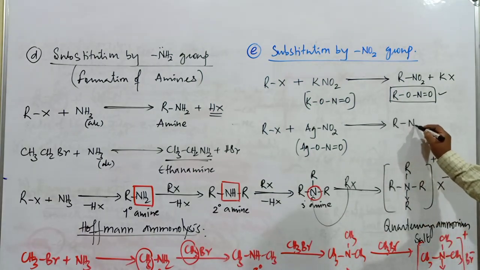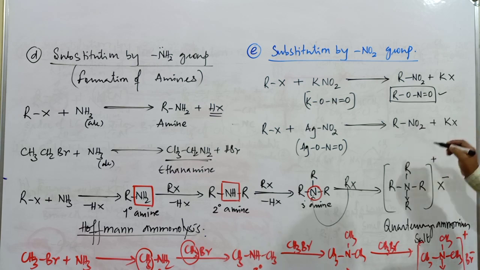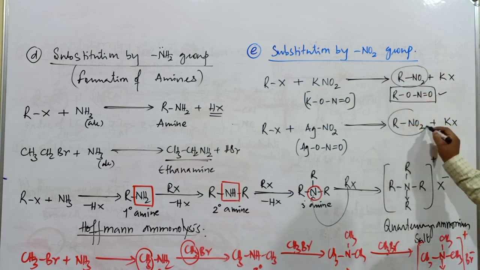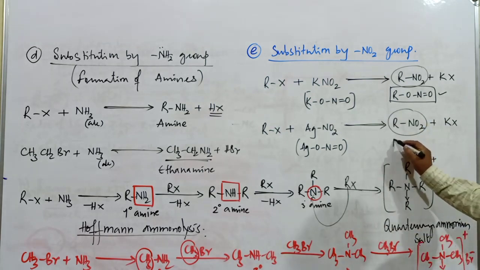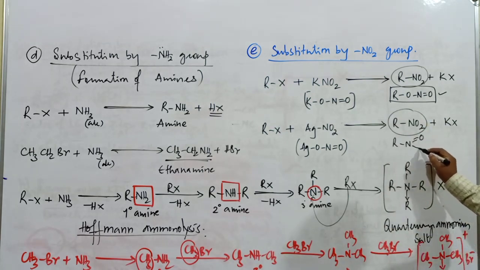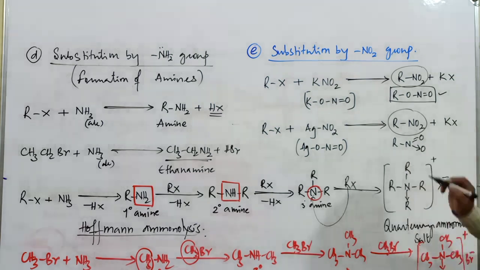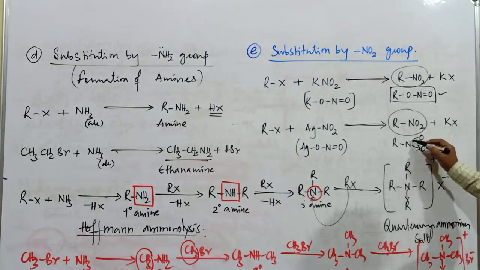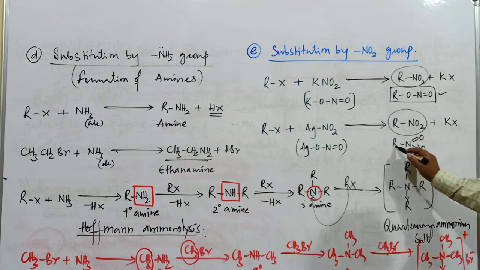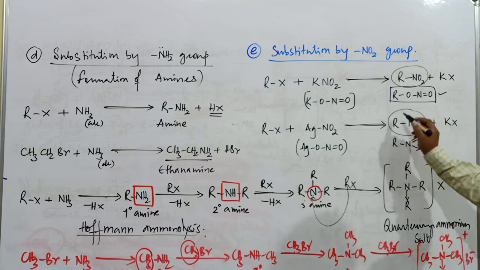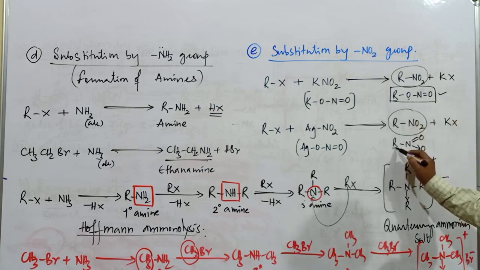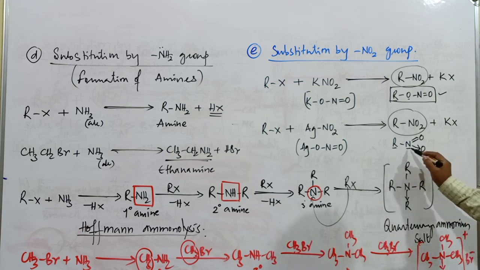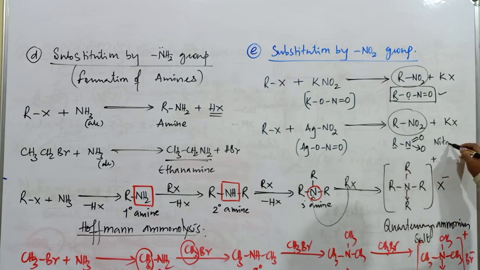The product is going to be RNO2 plus AgX. But the difference is that here the alkyl group is bonded to the nitrogen atom, while in the other case the alkyl group is bonded to the oxygen atom. Wherever the alkyl group is bonded to the nitrogen atom, these compounds are generally called nitroalkanes.